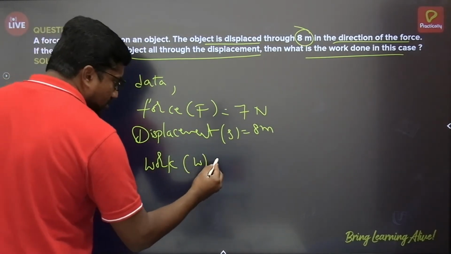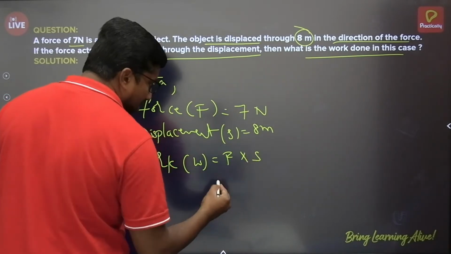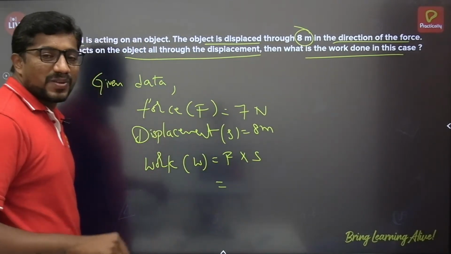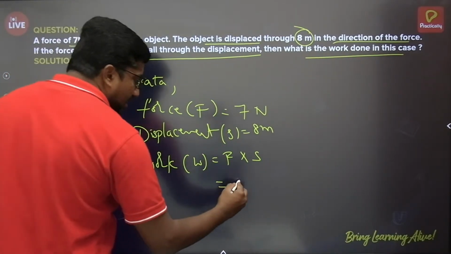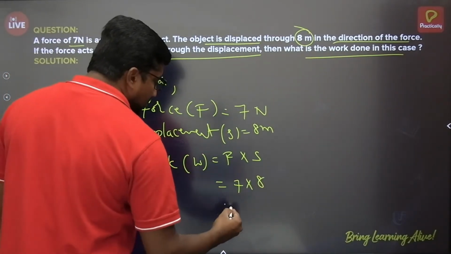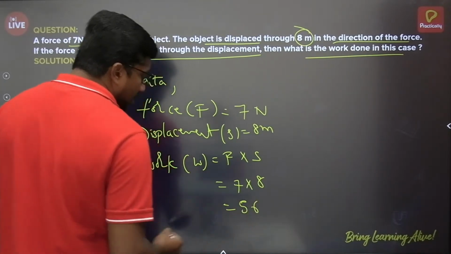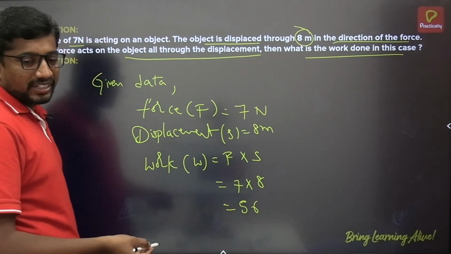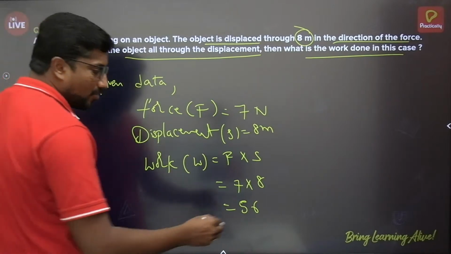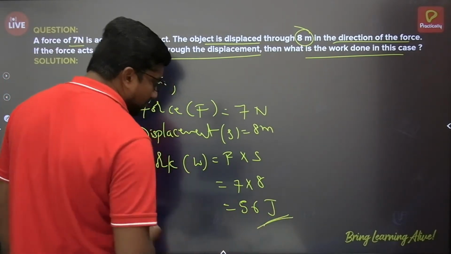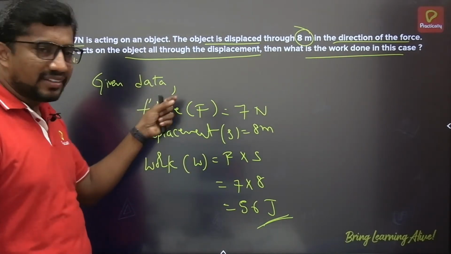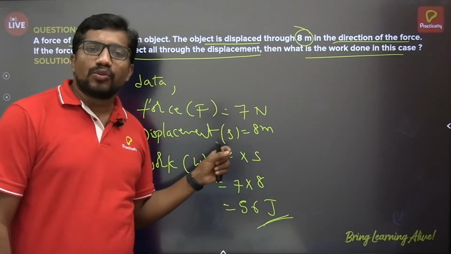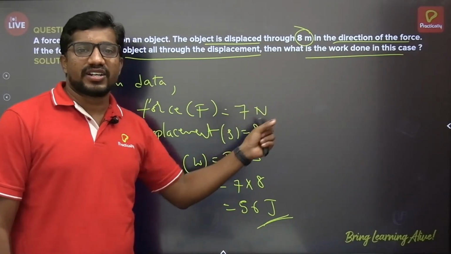Work is equals to, just now I said, force multiplied by displacement. And then here 7 multiplied by 8, 7 8s are 56. And as we have to specify the unit here, since the work done will have units, it is 56 joule. Alright, so this is how we can calculate this kind of model. So this model will come under work done by constant force.